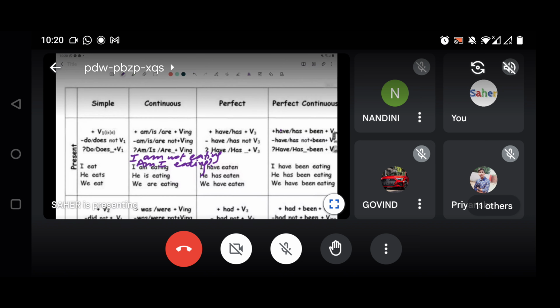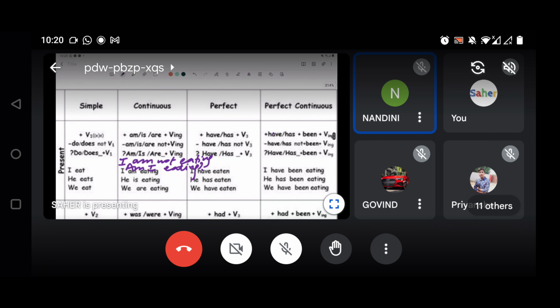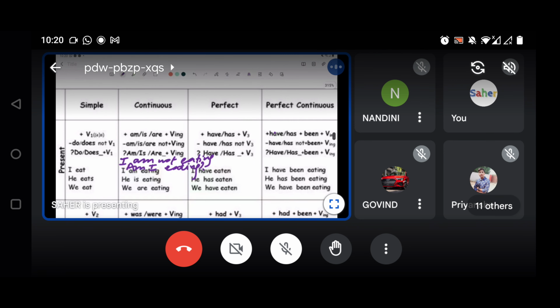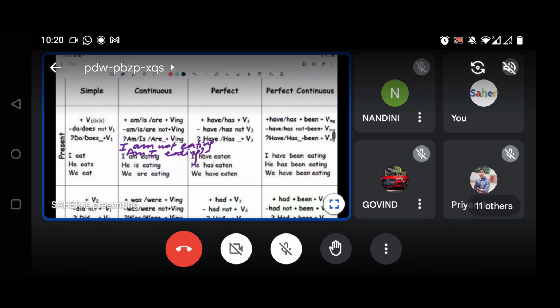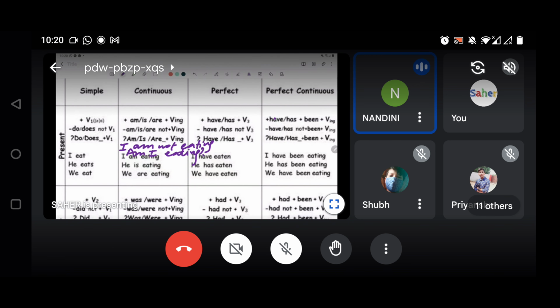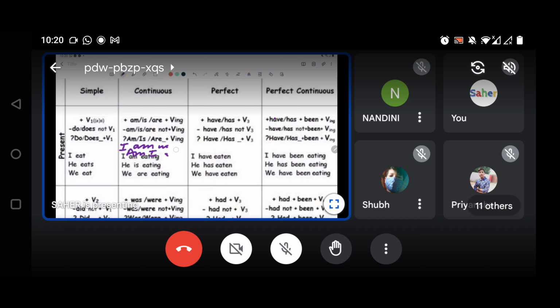Getting it? Yes, ma'am. This much is clear to everyone? Yes, ma'am. Okay, so this is what it says.